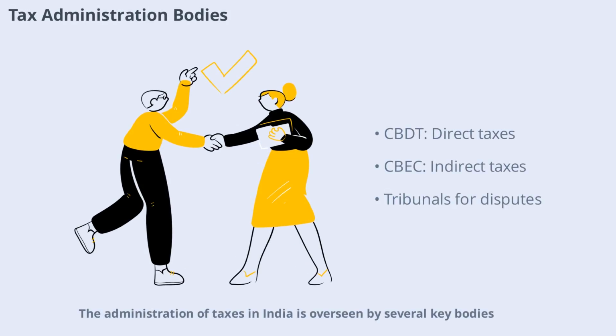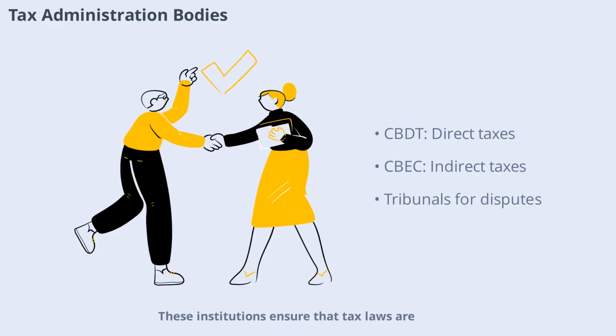Administration of taxes in India is overseen by several key bodies. The Central Board of Direct Taxes, CBDT, handles direct taxes, while the Central Board of Excise and Customs, CBEC, manages indirect taxes. For disputes, there are tribunals like the Income Tax Appellate Tribunal, ITAT, for direct taxes and the Customs Excise Service Tax Appellate Tribunal, CESTAT, for indirect taxes. These institutions ensure that tax laws are applied consistently and disputes are resolved efficiently.